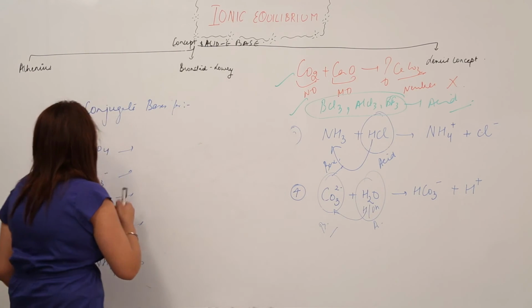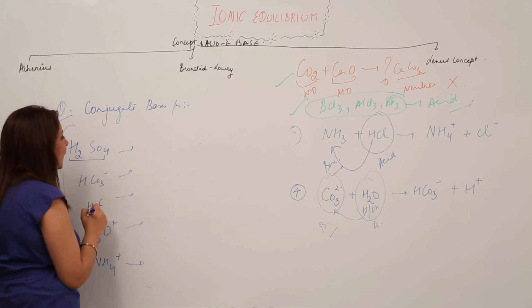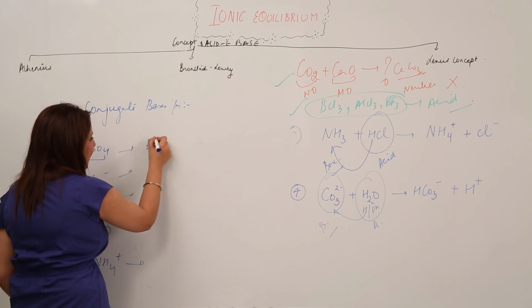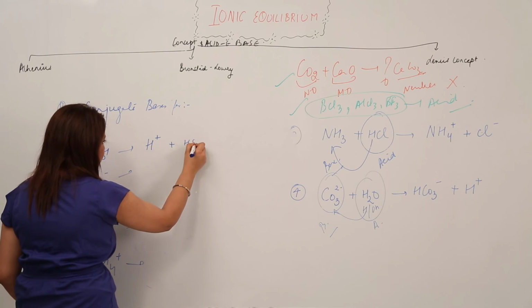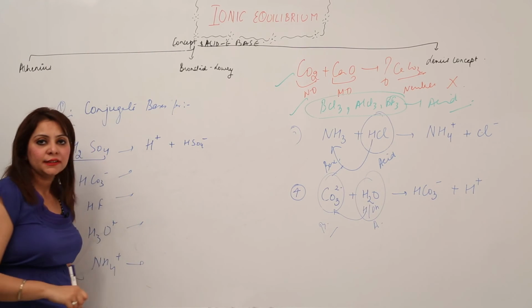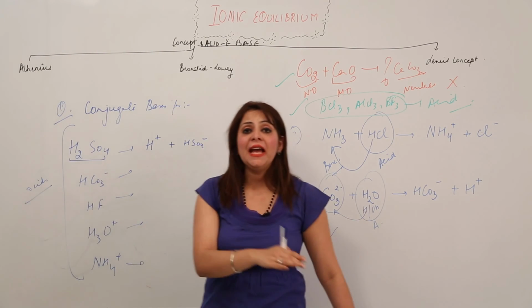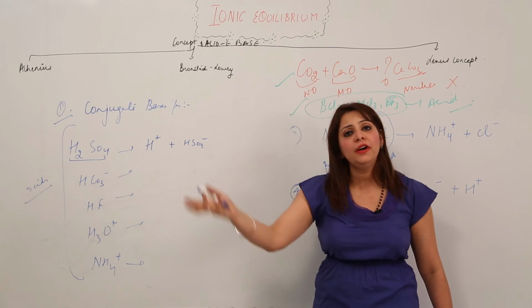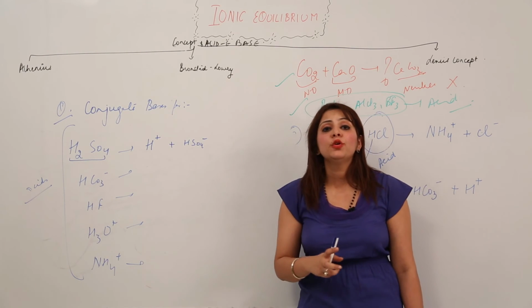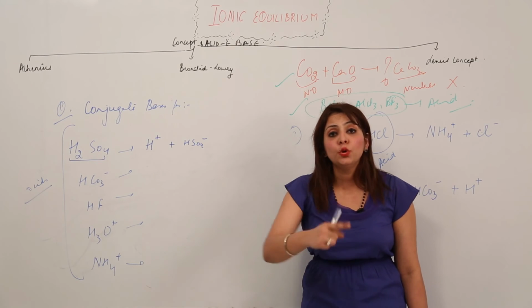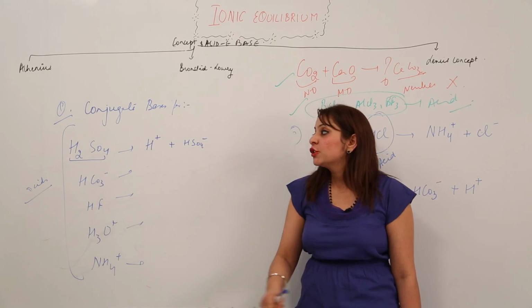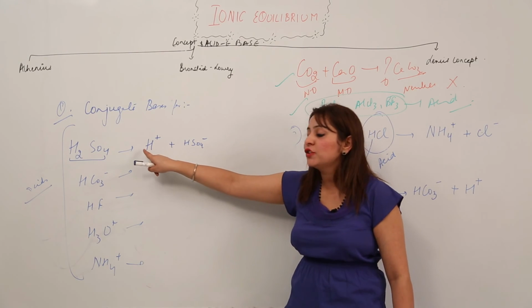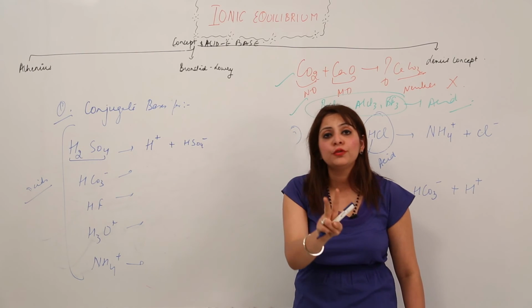So look at the board, it is H2SO4, right? That means it has an H ion to donate, and it is left with the rest. As we know, if acids contain 2 or 3 or 4 H ions, they don't give those H ions in one go. They do it step by step, right? So that is what I have done here. See, I have just removed one H ion, I have not removed 2 H ions.